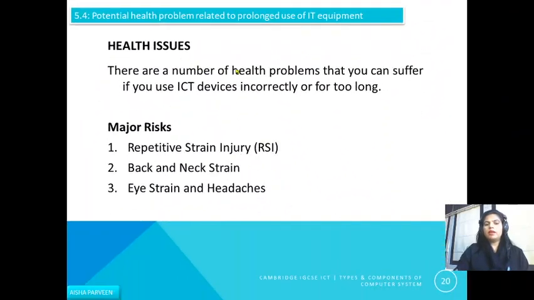There can be a number of health problems that you can suffer if you use ICT devices incorrectly or for too long a period. What can be the major risks? Repetitive strain injury, back and neck strain, eye strain and headaches.